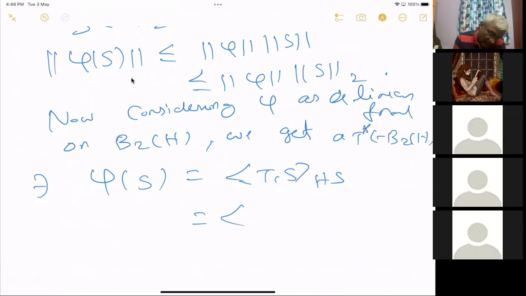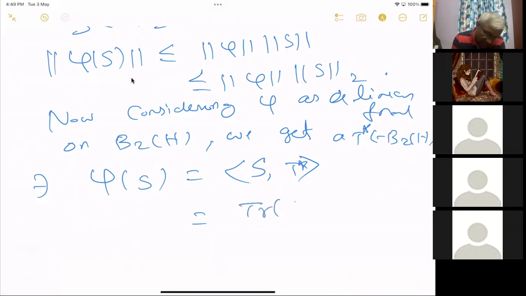There exists a T star. It will be on the other side, so that is equal to the inner product of S and T star, and that is equal to trace of S T.